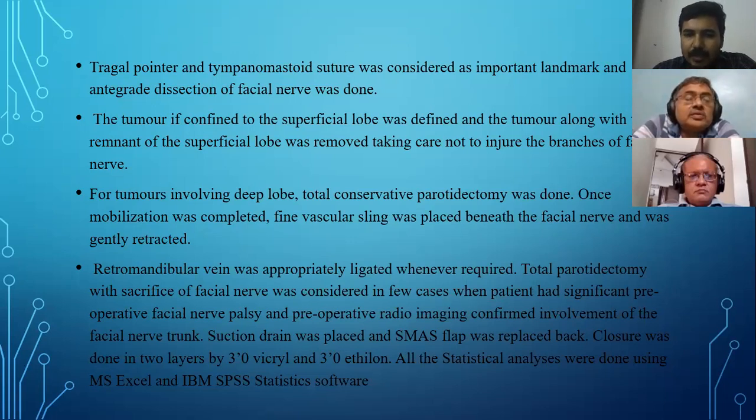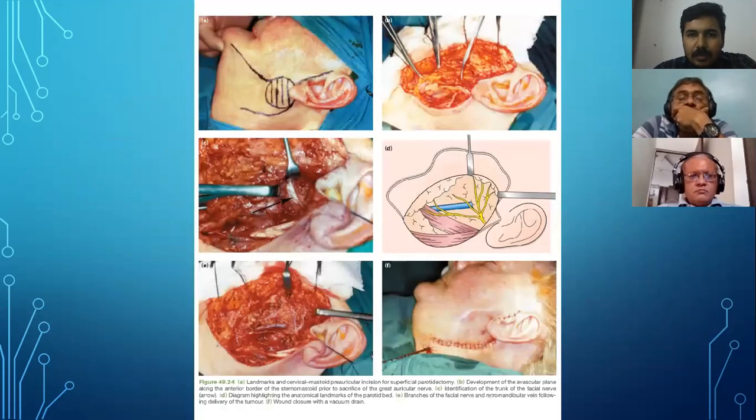A suction drain was placed and the SMAS flap was replaced back. Closure was done in two layers with 3-0 Vicryl and 3-0 ethilon. All the statistical analysis was done using MS Excel and IBM SPSS statistical software. So this is a slide showing the various steps.